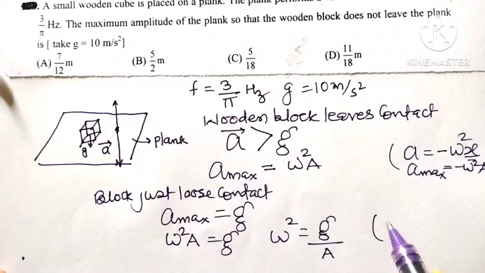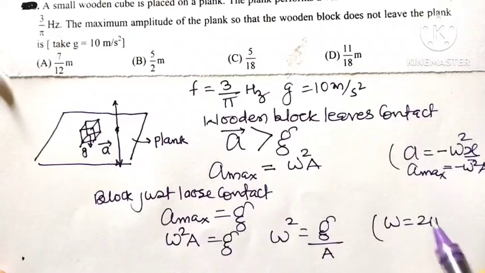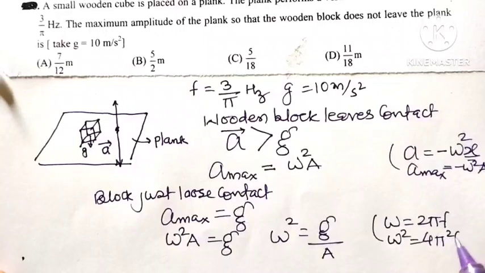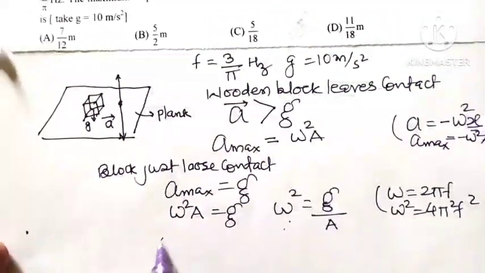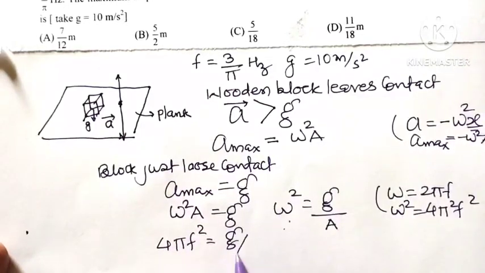But we know omega is equal to 2 pi f, where f is the frequency, given as 3 by pi. So omega square is equal to 4 pi square f square. Therefore this equation becomes 4 pi square f square is equal to g divided by A, and we are interested in finding the maximum amplitude.